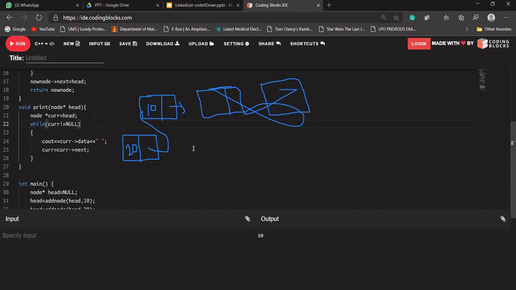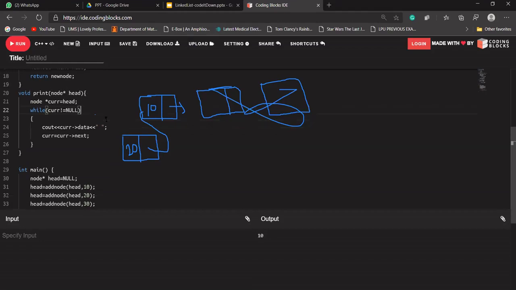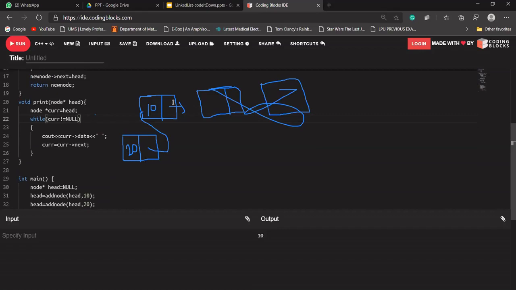Okay, Rohit Kesarwani. So our head node will be passed through this. Suppose this is our linked list. So this node will be passed. What we are saying is that head is being stored into a current variable, a current pointer. A current pointer is a node pointer type, and it is storing what head is storing. Head is storing the address of this node, the first node. So our current will store the address of this node only. And we are saying, while current is not equal to null.